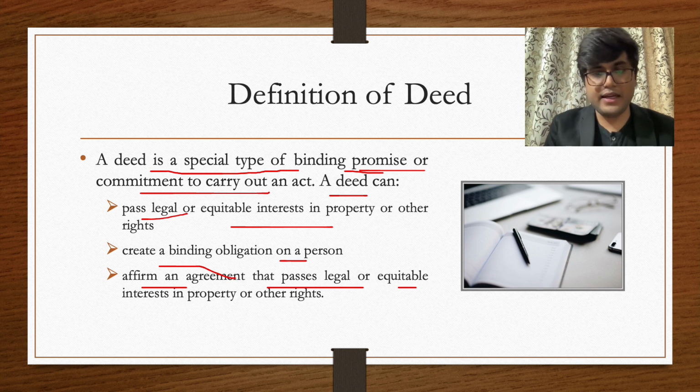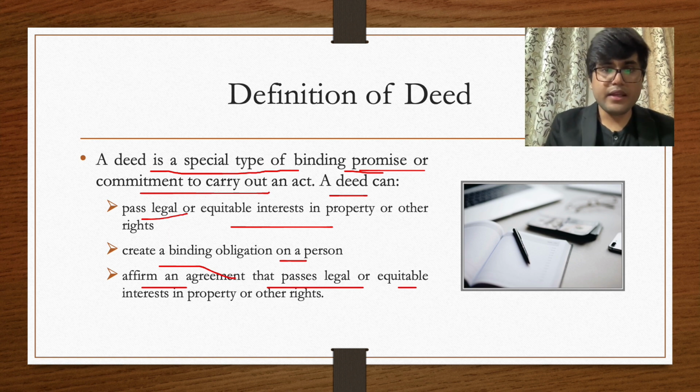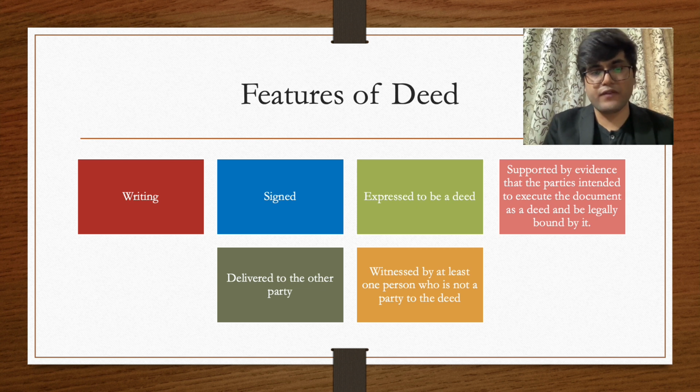So basically, the definition of a deed means that it is an instrument which creates a particular right or liability for a person. Next we have the features of a deed. Now what are the features? First of all, it should be in writing. The deed that you are making should be in writing, it cannot be oral. It should be signed by both the parties. Both the parties should attach their signature to signify that yes, they form part of this particular deed.